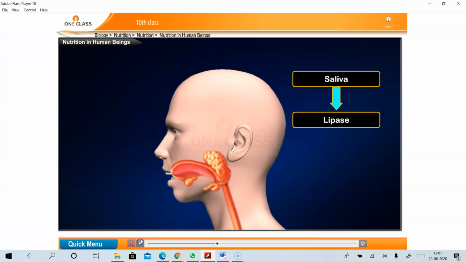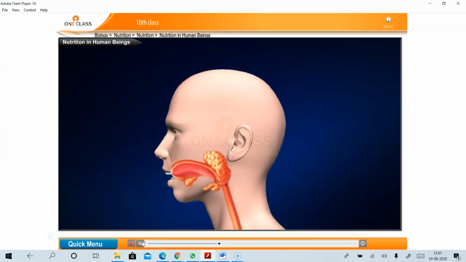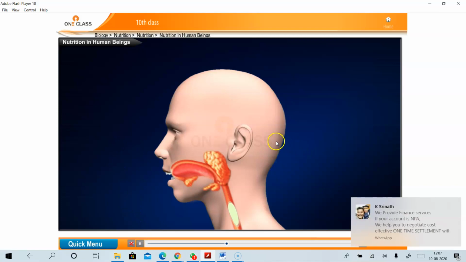The second pair is located below the tongue, called submaxillary. And the third pair is located at the side of the ear. What is the third pair's name? Parotid glands. So there are three salivary glands.